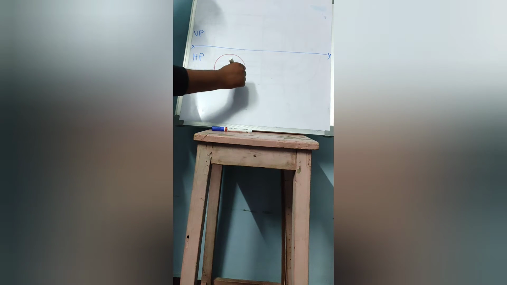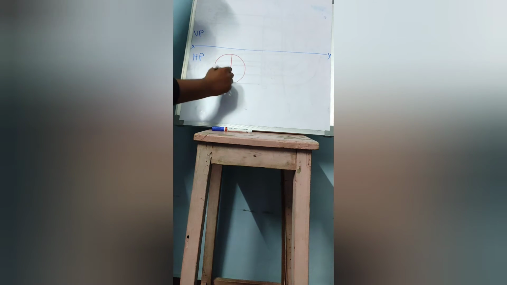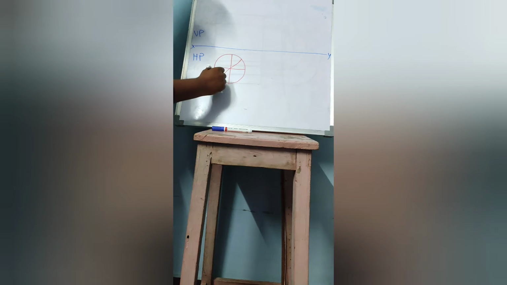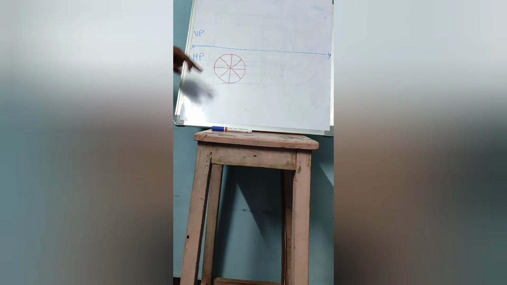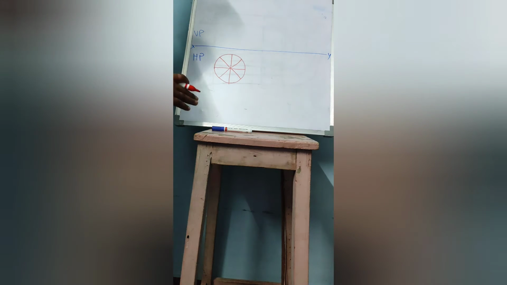Now, as there are no edges or corners for this circle, as usual, this circle is to be divided into various number of parts. Generally, we will divide it into 12 equal parts. But if I divide the same circle into 12 equal parts, you people may get confused on the board. That's why I am dividing it into 8 equal parts. But it is better for you to divide it into 12 equal parts.